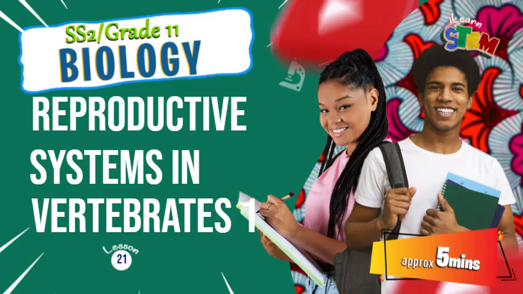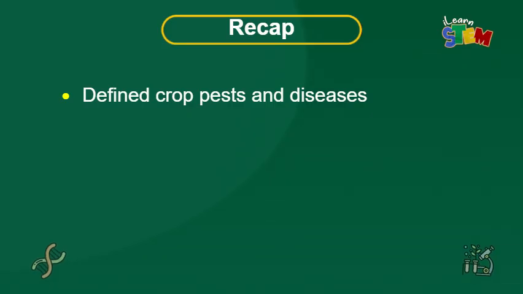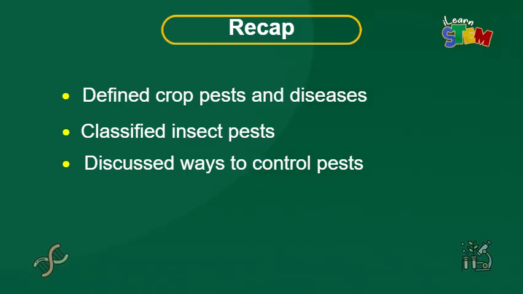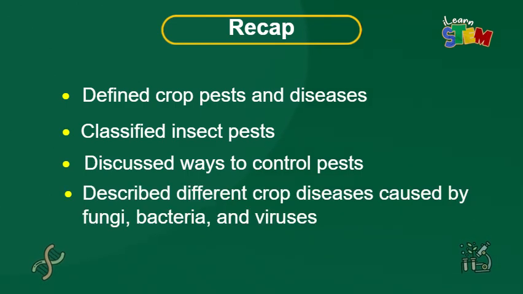Before that, let's look at what we learned in our previous lesson. In our last lesson, we defined crop pests and diseases. We classified insect pests. We also discussed ways to control pests. And finally, we described different crop diseases caused by fungi, bacteria, and viruses.